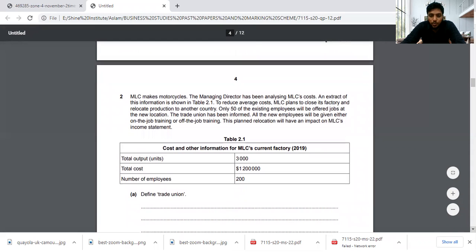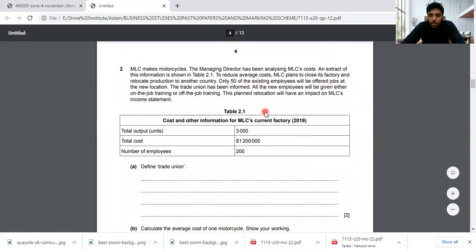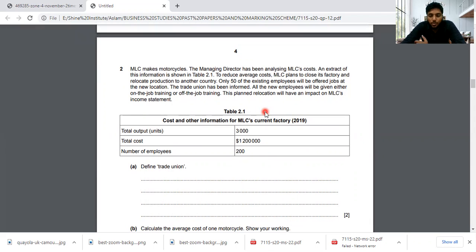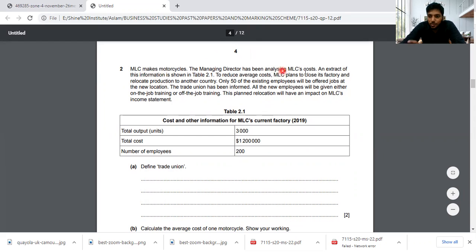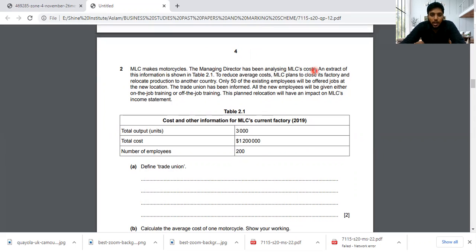So it's a very straightforward case study, not much harder. You can understand it's very straightforward. What you need to understand is what they are doing and what they are going to do in this case study. Now let me move on to the first part. MLC makes motorcycles. Managing director has analyzed MLC's cost. It's good, he is knowing what is the cost of the business. An extract of this information is shown in 2.1. So this is the information that they are given.